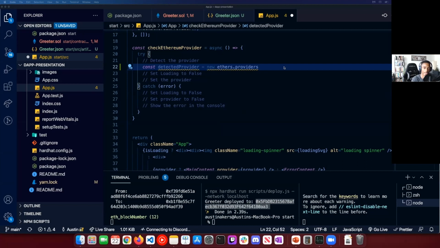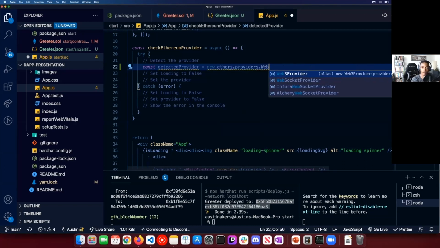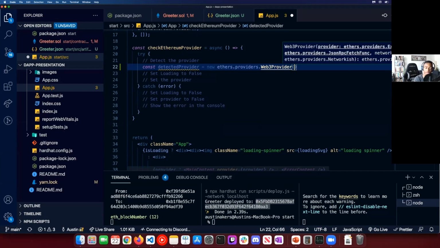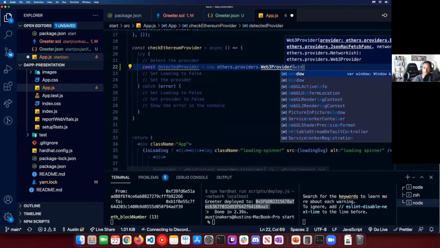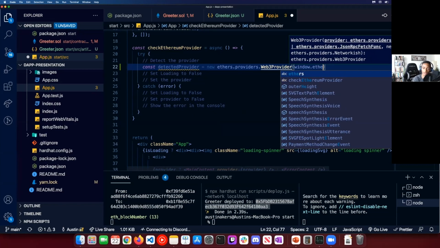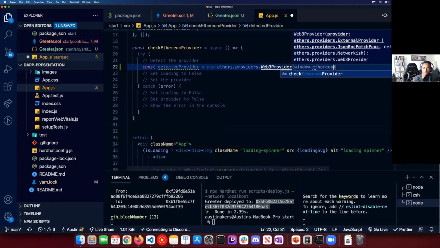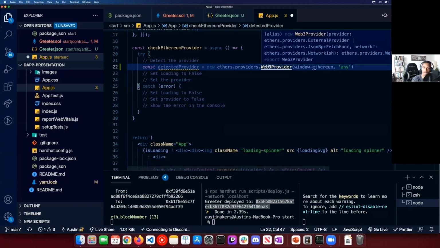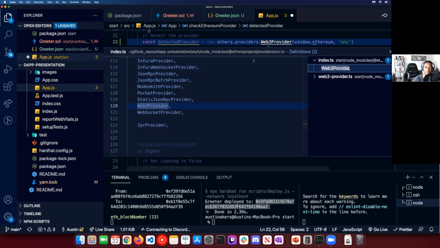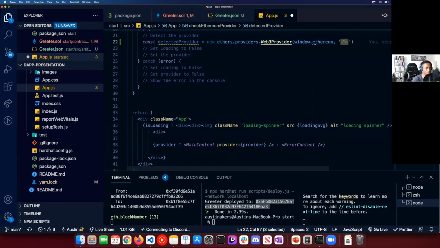As I said, they call it the Web3 provider. So we want to see what is providing the window.ethereum object, and I kind of put any there because I don't really care. I forgot what I did for the any part, but essentially, I think it's for the network. So we don't really care what type of network it's on, like mainnet or anything like that.